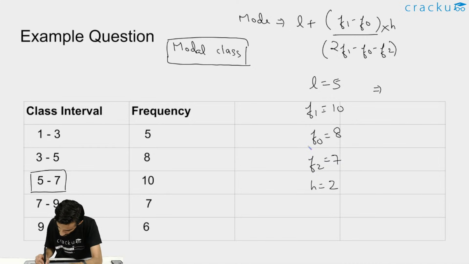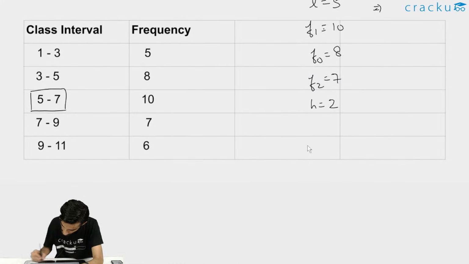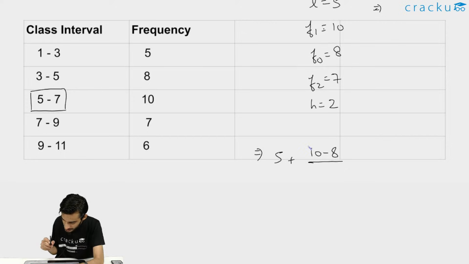I don't think there is enough space, so I should calculate it down. This will be equal to L, that is 5, plus F1, that is 10, minus F0, that is 8, divided by 2 times F1, that is 2 into 10, that is 20, minus F0, that is 8, minus F2, that is 7, multiplied by H. H is 2.